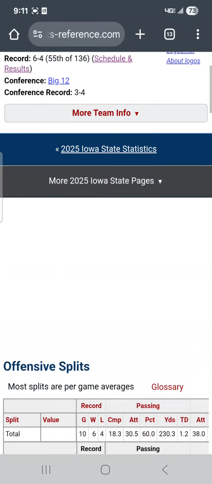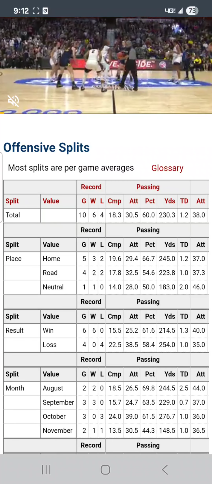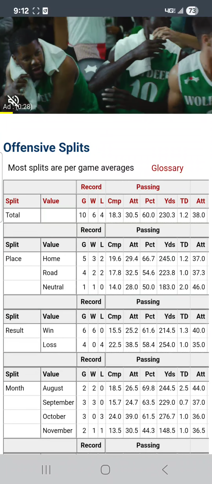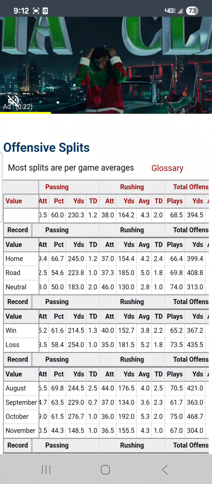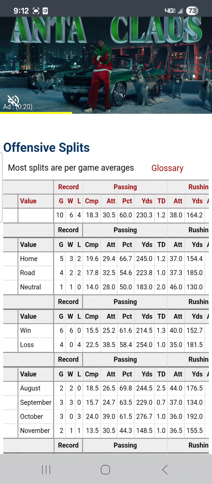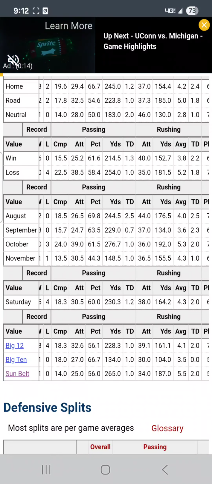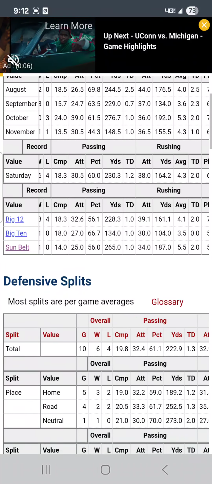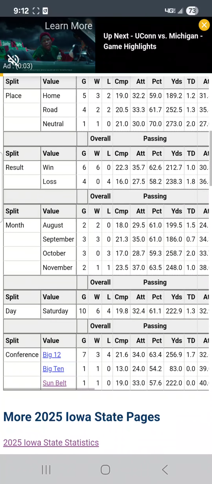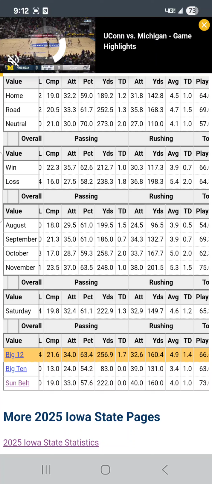Take a look at their splits here. Okay, they're 3-2 at home. They've lost their last 2 home games against conference, -14 and -5 in those last 2 home games. Take a look here. So at home, they average about 245 in the air and 154 on the ground. And against the Big 12, they're averaging 228 through the air and 161 on the ground. And then what are they giving up to the Big 12? They're giving up 256 through the air and 160 on the ground.